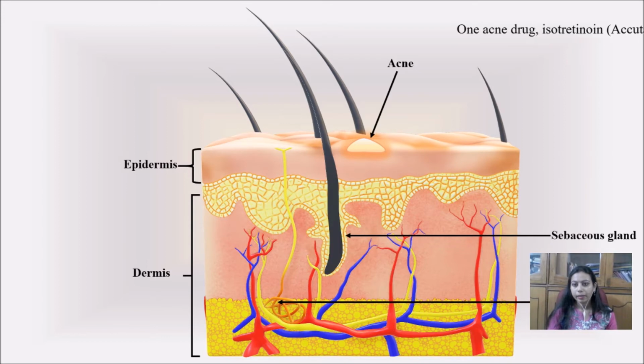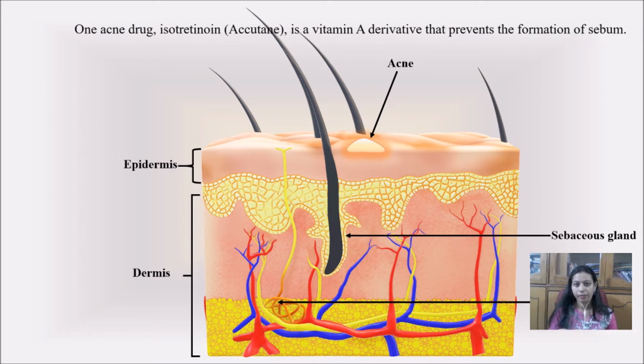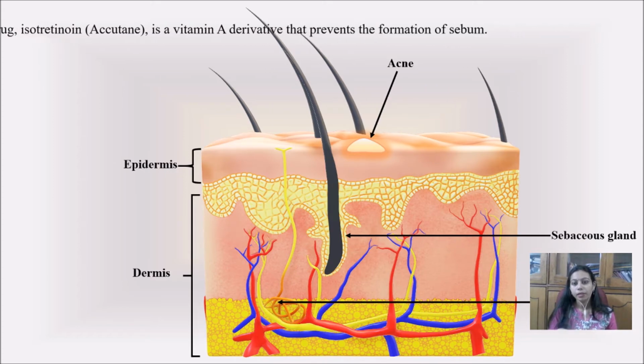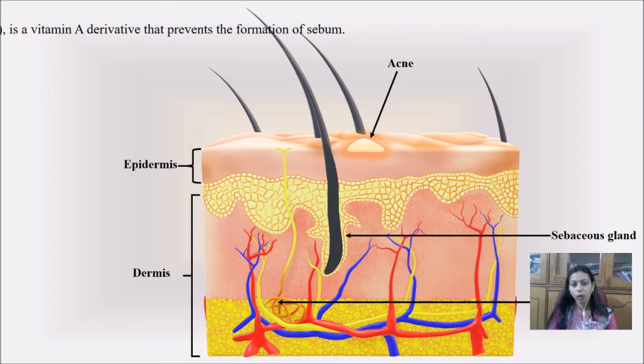Actually, one acne drug is isotretinoin, which is also known as Accutane, and it is basically composed of a vitamin A derivative, and it prevents the formation of sebum. So once sebum is not formed by the sebaceous gland, bacteria will not be able to invade. So it is one of the nice medicines to prevent acne from occurring.